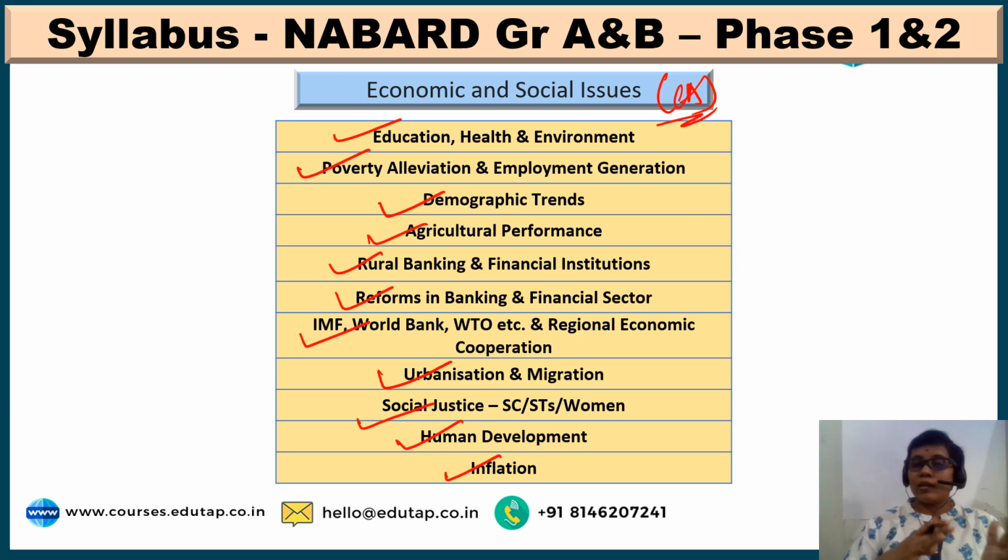These are more a part of current affairs as such, and the current affairs related to these topics are very important. This can be considered the economic and social issues current affairs syllabus for both NABARD grade A and B, and for both phase 1 and 2 of those two exams.